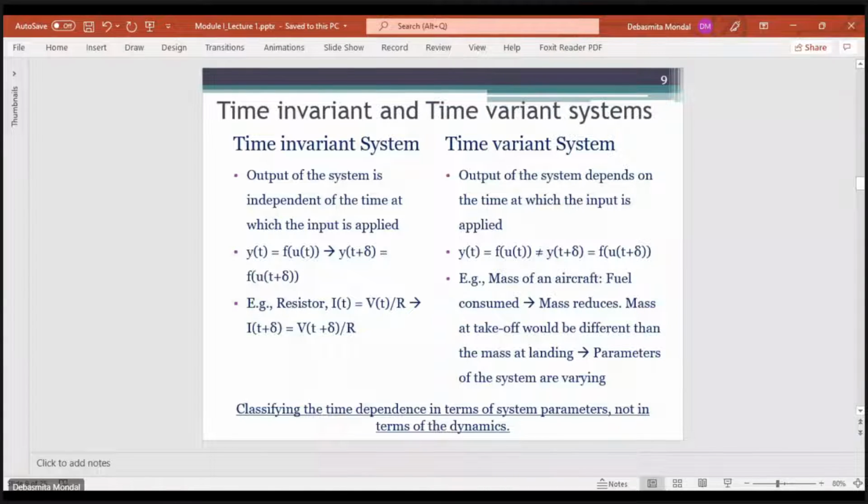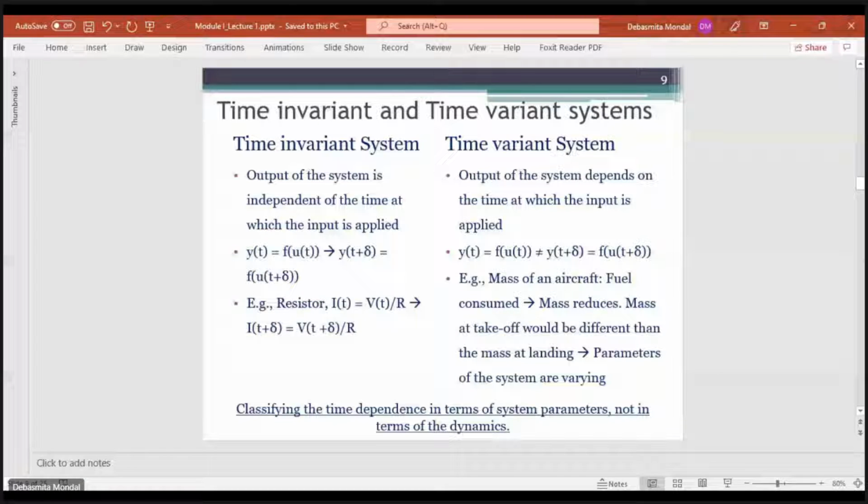Time variant systems are those where, if at 11:30 you apply some input, you get some output, let's say Y1, and at 11:40, when you apply the same input, you get some other output Y2. Those kinds of systems are known as time variant systems.